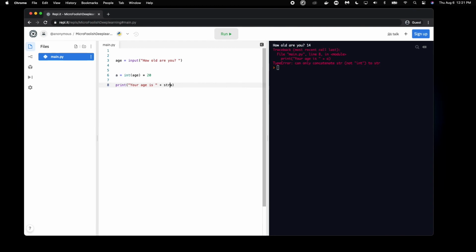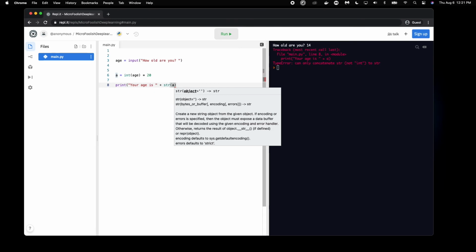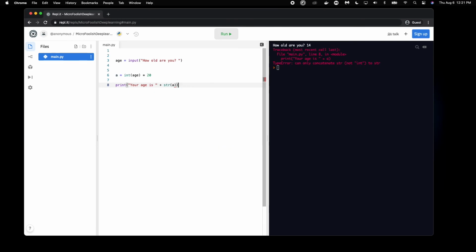So the way we're going to do that is the same way we converted this string to an integer. We're going to convert this integer to a string by typing out str and then these two parentheses and putting a within it. Right now what this accomplishes is converting this integer to a string. So essentially, once again I'm going to show an example. What it was trying to accomplish before would be something like this, but we can't add together an integer and a string.